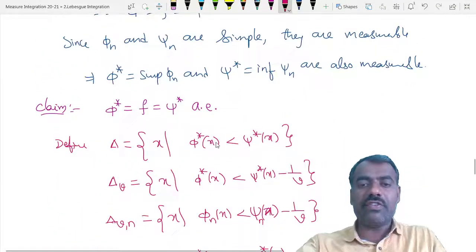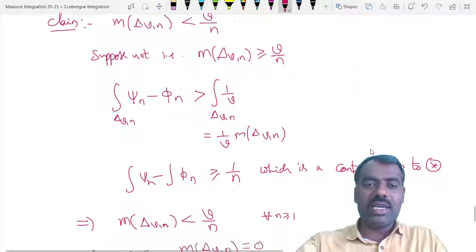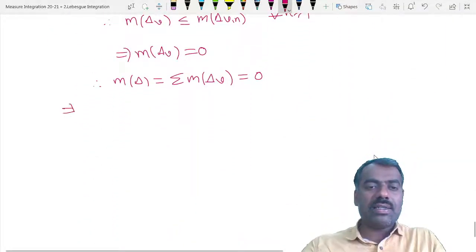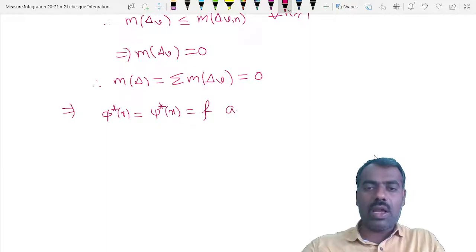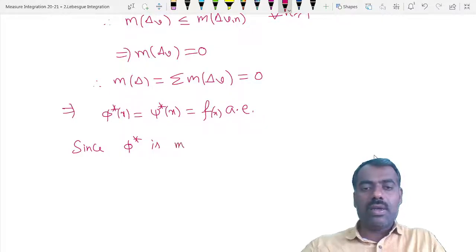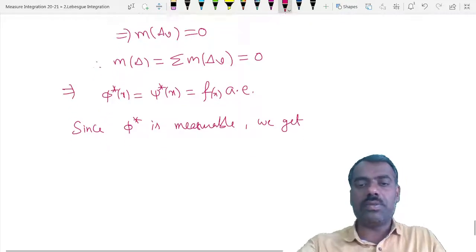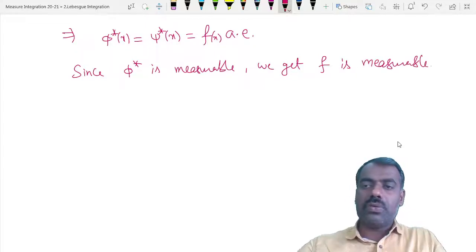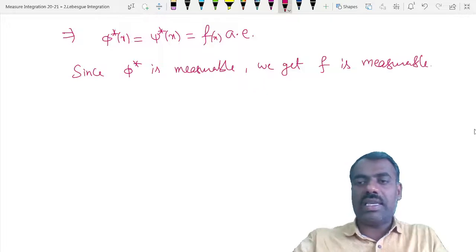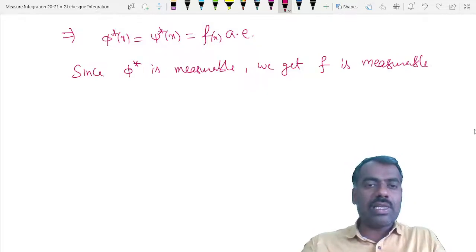What is Delta? The set of x such that phi star of x is less than psi star of x has measure 0. This implies that phi star of x is equal to psi star of x, which is equal to f almost everywhere. Since phi star and psi star are both measurable, we get f is also measurable. So we proved that whenever those two integrals are equal, then f is measurable and vice versa.